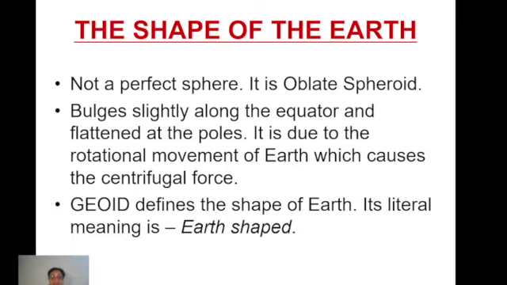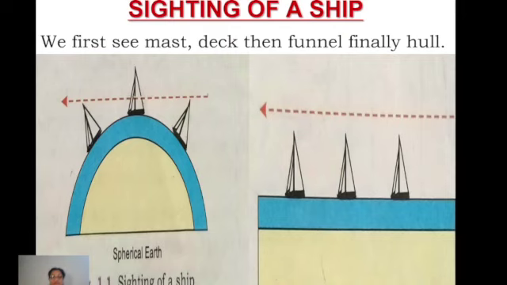Geoid is a word whose literal meaning is earth-shaped. And by the word geoid, we can easily clear all the things about the shape of Earth. This is the actual shape of Earth. You can see at the two poles it is a little flattened, and over the equator it is bulging out, right?